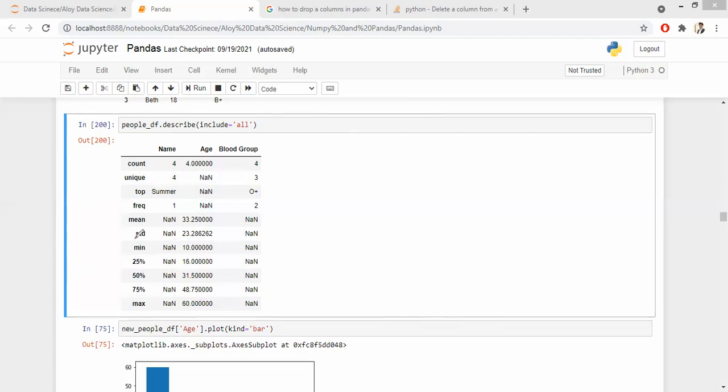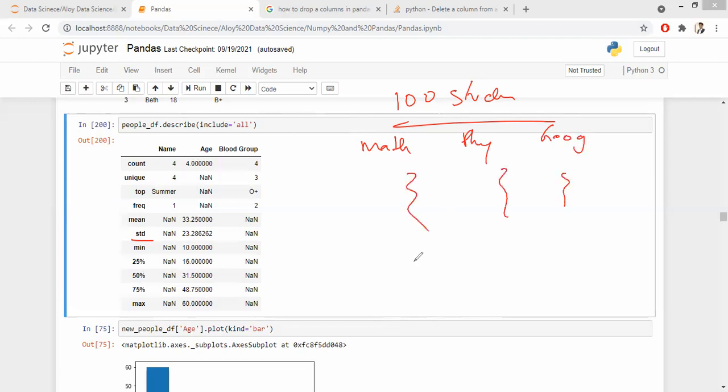Coming to standard deviation. I'll use a different example to explain standard deviation. Let's say that I have 100 students, and I have math, physics, and geography. I have all the marks here.